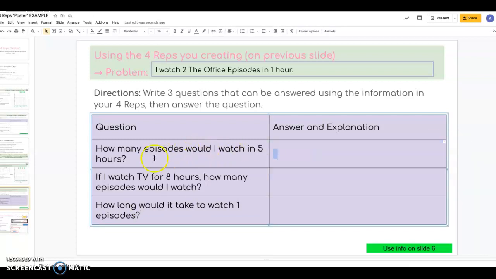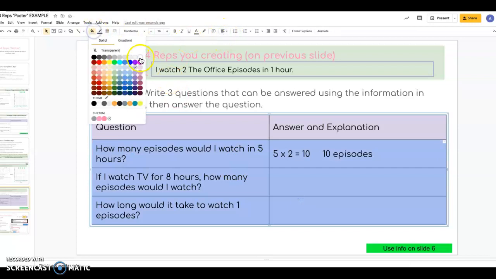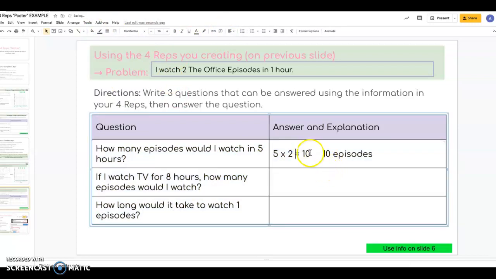So for example, it says, how many episodes would I watch in 5 hours? Well, I know that in 1 hour, I'm watching 2. So I'm going to do 5 times 2, which is equal to 10, which means in 5 hours, I'd watch 10 episodes. So you're just going to work through the questions that you've written yourself and then explain how you did that. When I say explain, I mean just show your work.